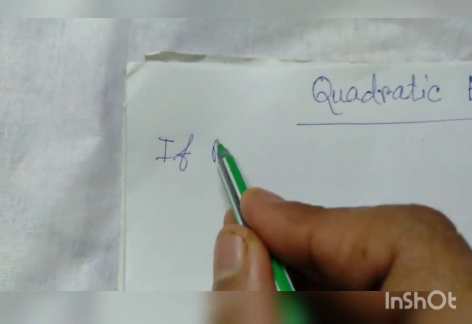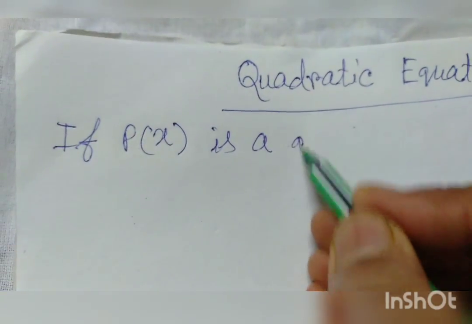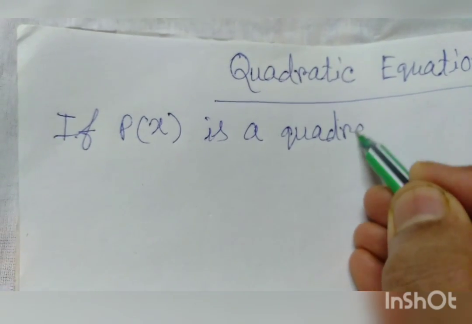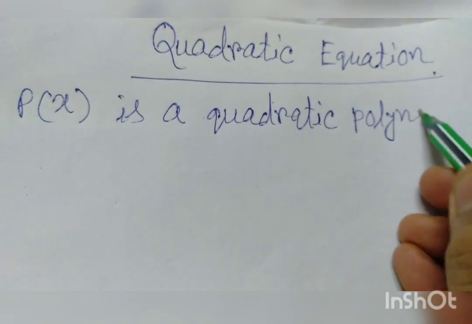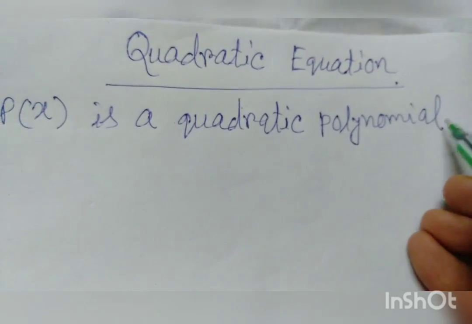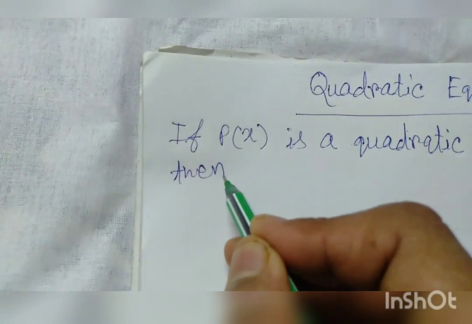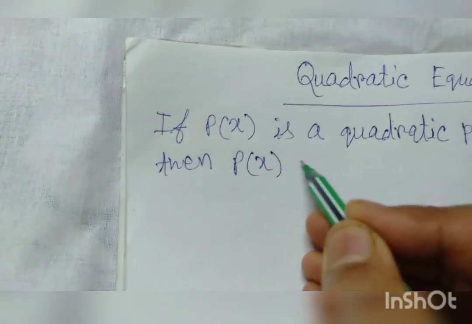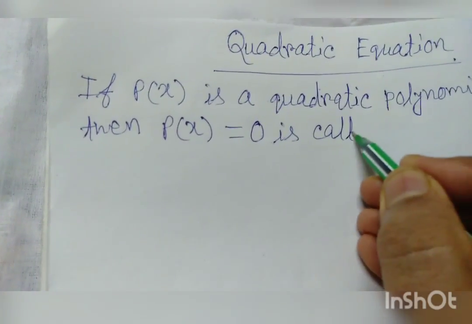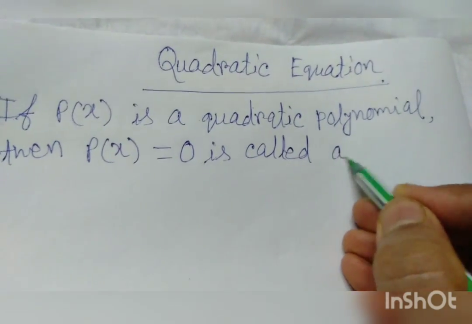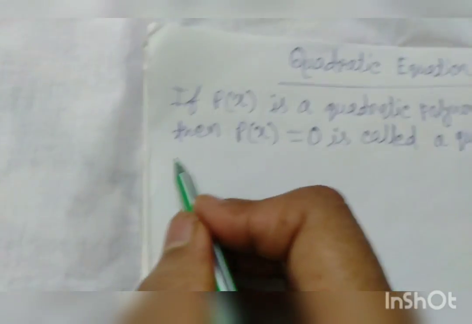If Px is a quadratic polynomial, then Px is equal to 0 is called a quadratic equation.